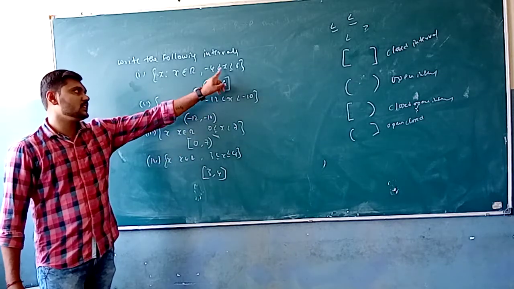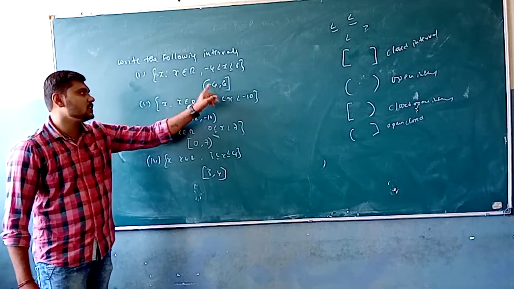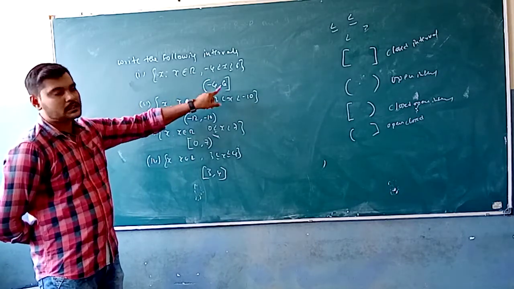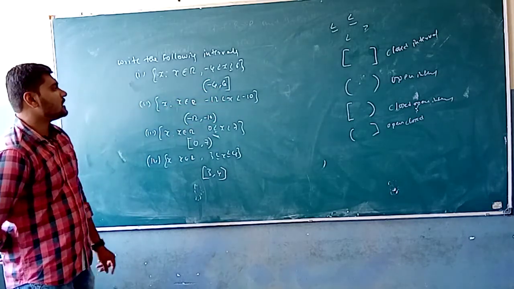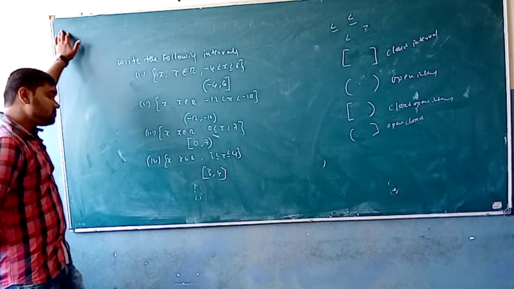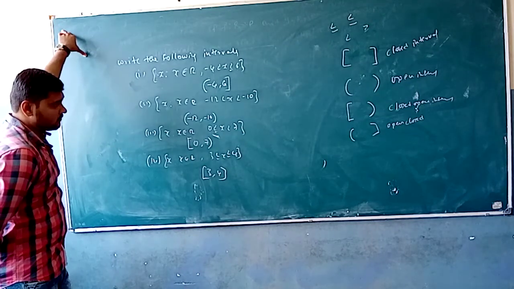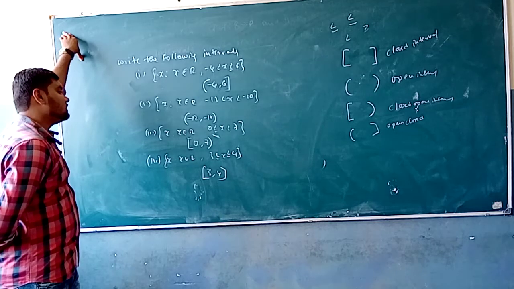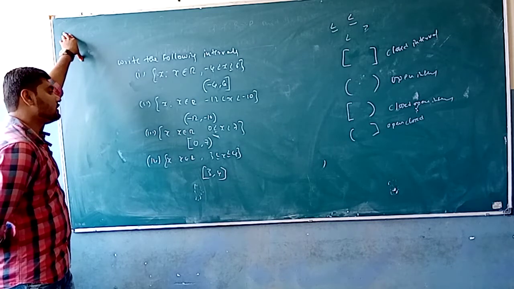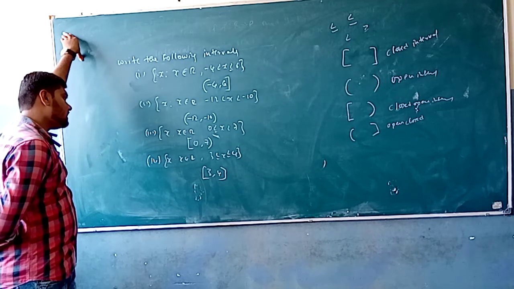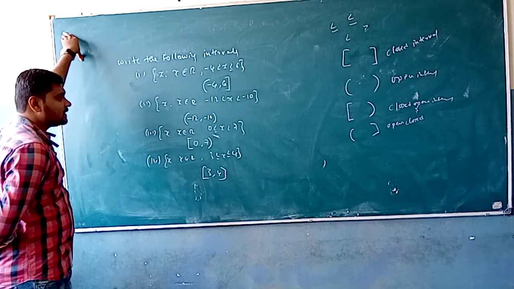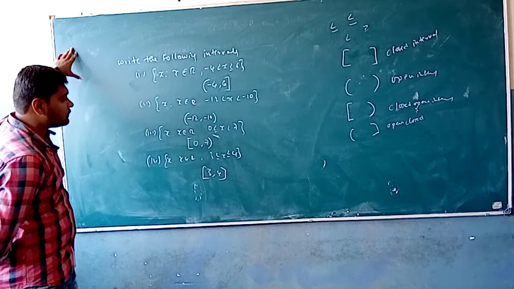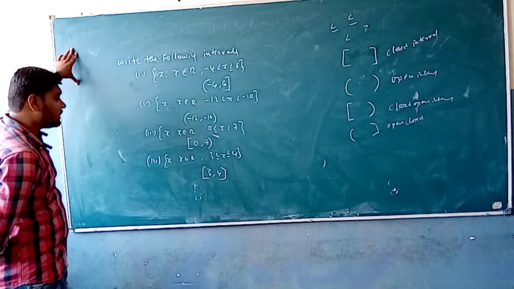Here minus 4 less than x less than or equal to 6, that's going to be an open closed interval. That's going to be minus 4 comma 6 under the open closed interval. Here minus 12 less than x less than minus 10. Here the equality symbols are not present. We can say that it is minus 12 comma minus 10. Here the third one, 0 less than or equal to x less than 7. We can say that 0 is going to be present in that interval, but 7 is not going to be present in that interval. You can say that it is a closed open interval of 0 comma 7.